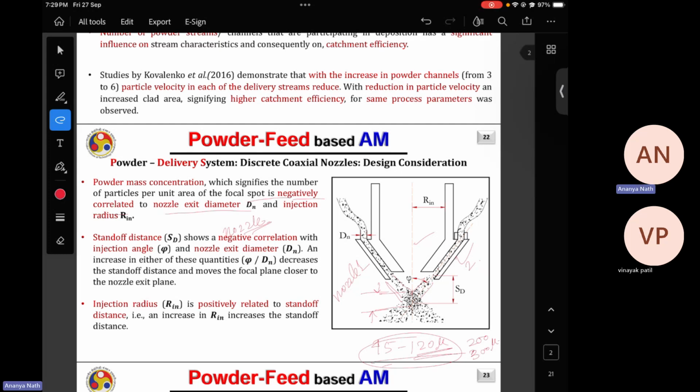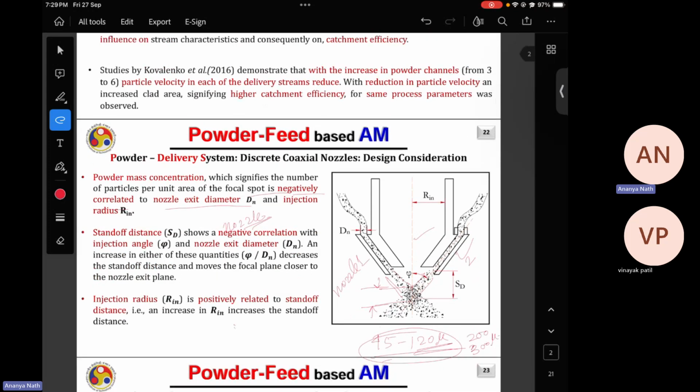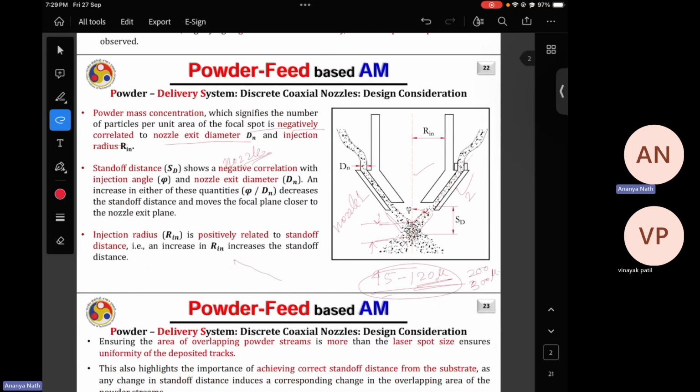Then stand-off distance is another very important and crucial parameter, which shows a negative correlation with the injection angle and the nozzle exit diameter. So basically, if you have this, then obviously if this angle is more, then this angle is also more, right?